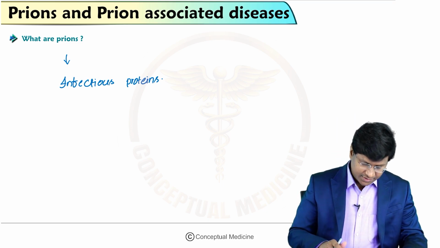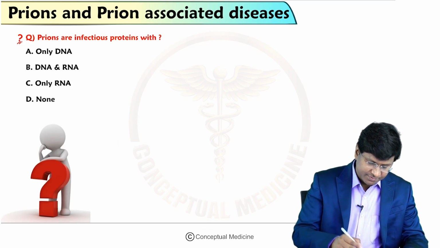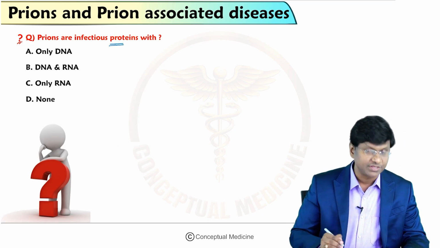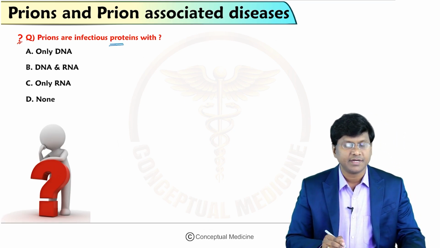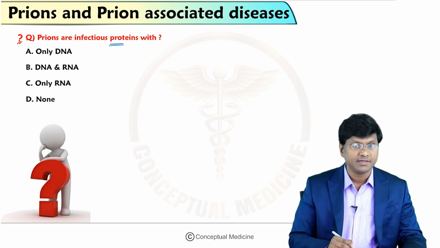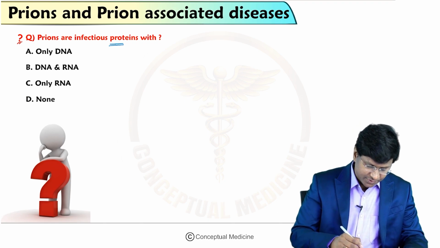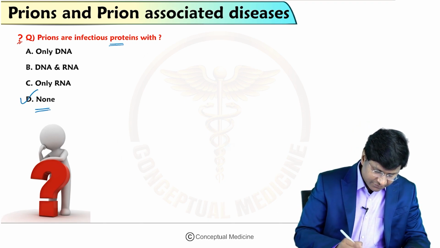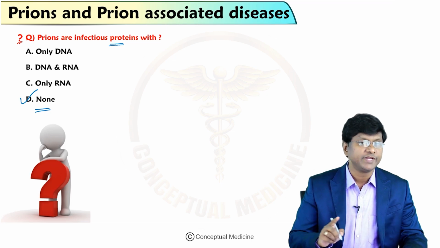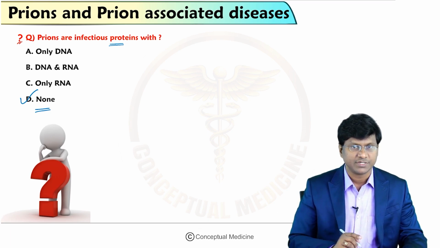Now, what is the nuclear material in the prions? Prions are infectious proteins with only DNA, DNA and RNA, only RNA, none of the above. Let me tell you, prions are the infectious proteins with no nuclear material, right? There is no DNA, there is no RNA, there is no DNA and RNA as well.